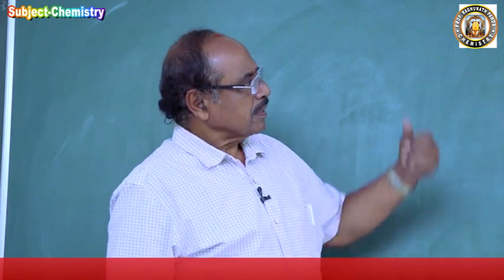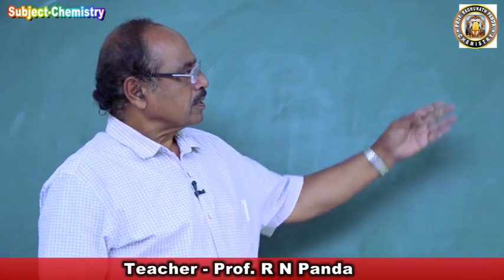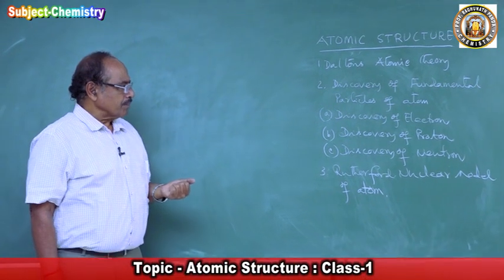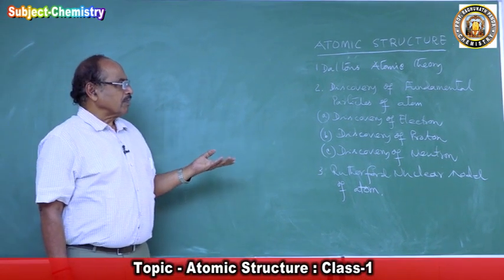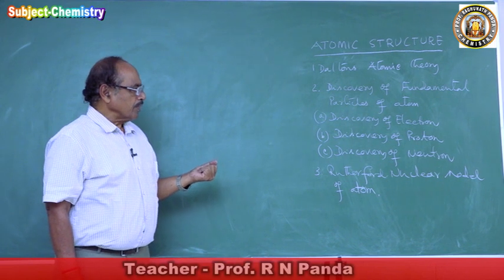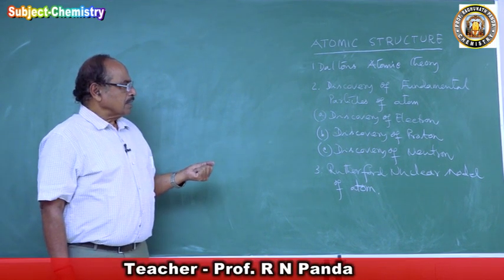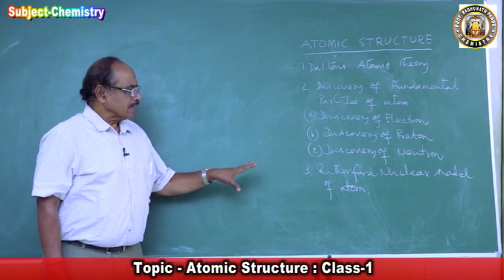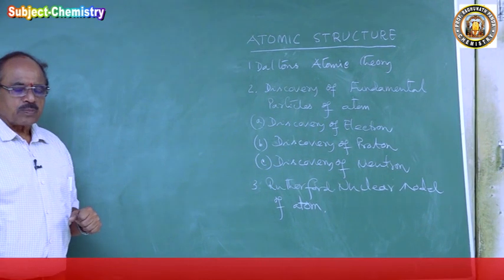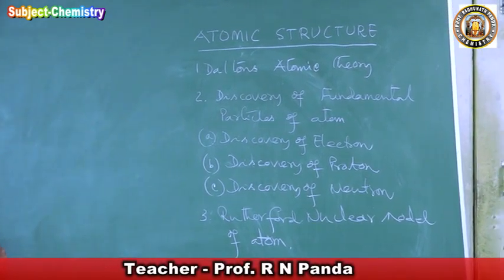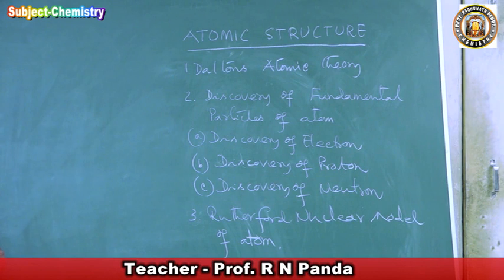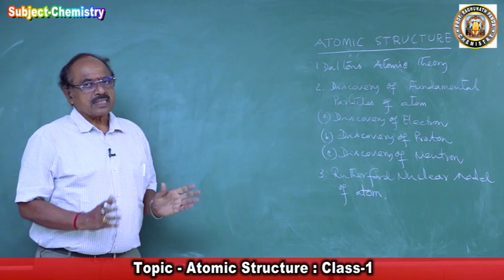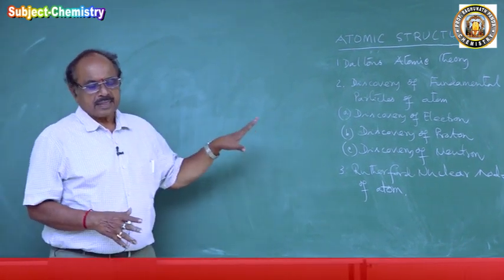So in this atomic structure, we will be discussing Dalton's atomic theory, then the discovery of the fundamental particles of the atom, that is, the discovery of the electron, the proton, and the neutron. Then after studying the discovery of the electron and proton, we will discuss a model of the atom proposed by Rutherford from the experiment called scattering of alpha particles, called the Rutherford nuclear model of atom. So these are three parts.